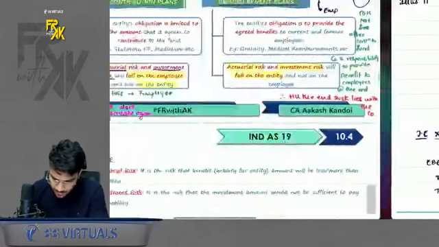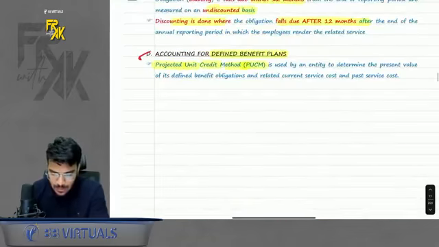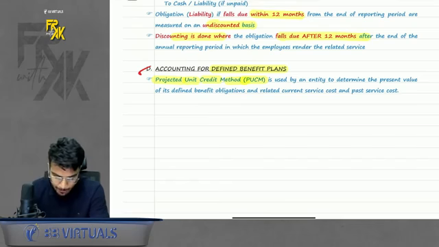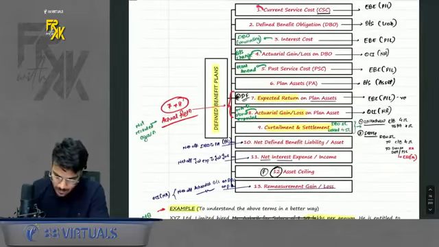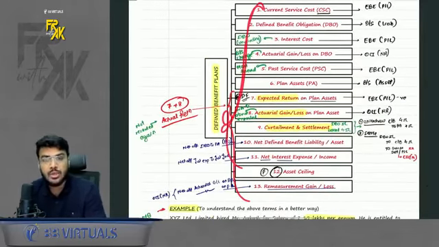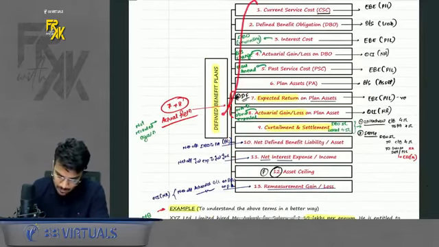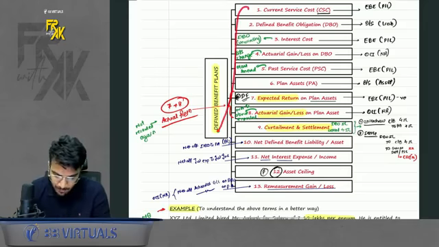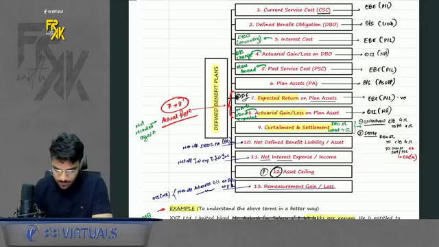So for this, in case you remember, we had so many terms. The accounting under defined benefit plan is done under a method known as projected unit credit method, PUCM. So we have so many terms. So how to remember these terms? For this, we had taken an example. I will also revise that example again so that you are familiar with the terms. Okay, come very quickly. We will revise.